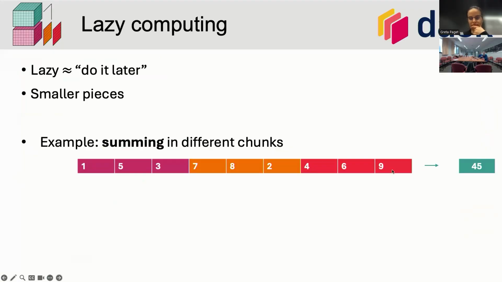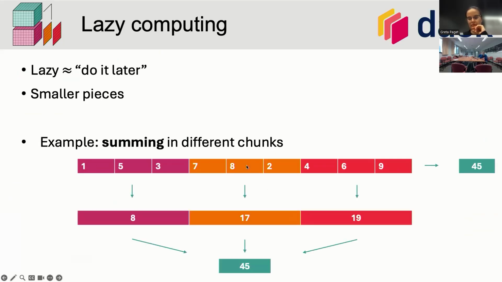You may notice that they have numbers 1 through 9 because I'm not going into complicated examples today. And if I said to you, look, can you add up all these numbers for me? There's probably 2 ways you'd do it. You'd sit there with a calculator going 1 plus 5 plus 3 plus 7 plus 8 plus 2. Or if you had it on a piece of paper in front of you, you might add up these 3 and say, well, that's 8. This next lot adds 17, the last lot adds 19. And then you don't have to do it in your head.